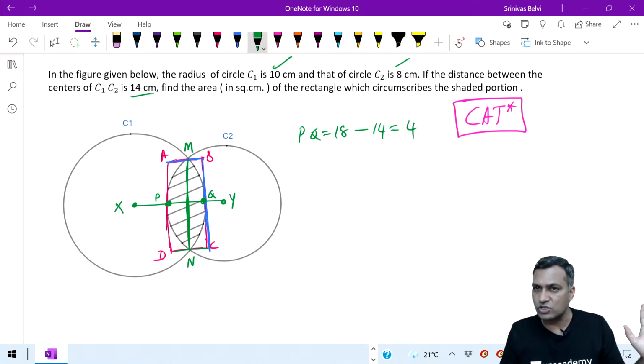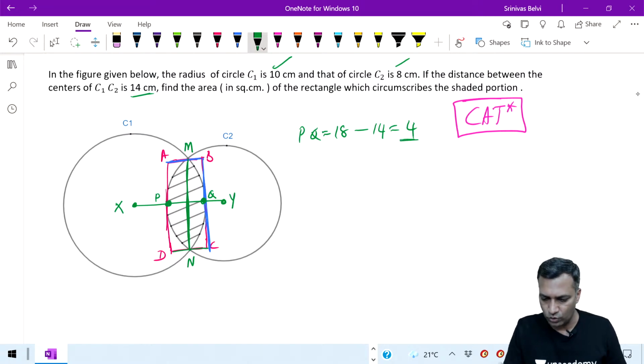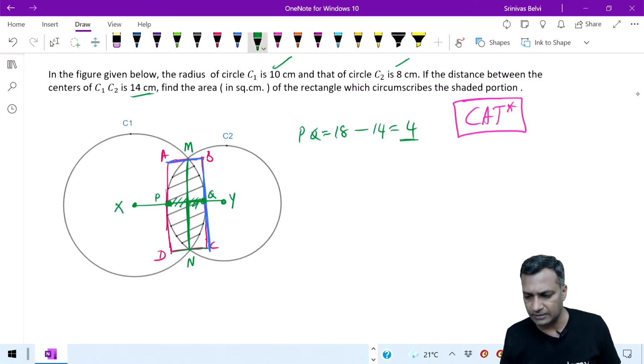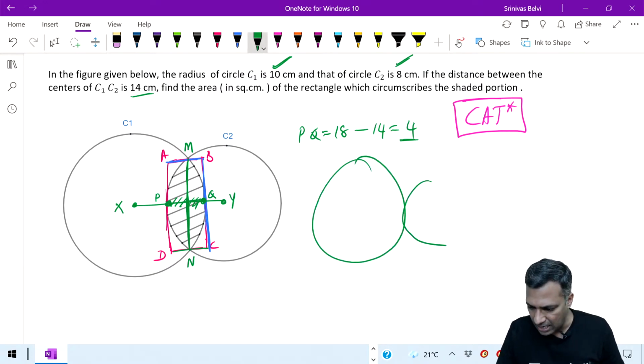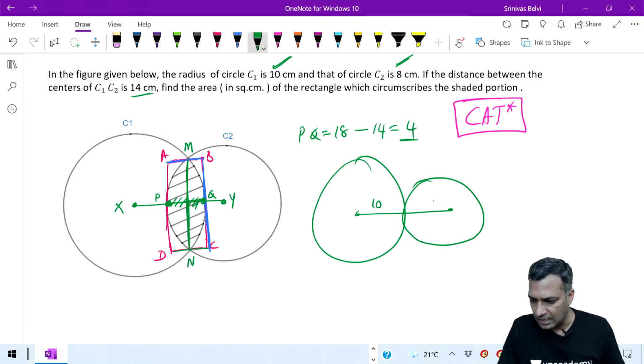Therefore, getting the breadth was not a problem. Getting the breadth was only 4. Therefore, you say that, hey, this breadth PQ, I'm talking about this PQ, is 4. That is very simple arithmetic, that you get it as 4 because there is 10 plus 8, 18. Had the centers been touching, had the circles been touching, then the overall would have become 18 because this is 10 and this is 8.